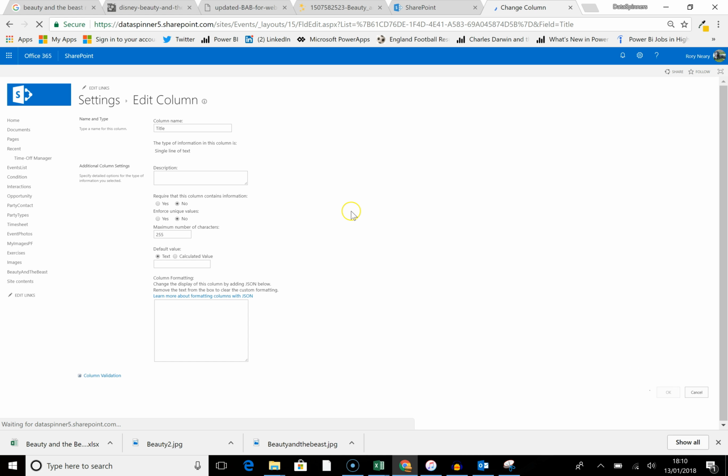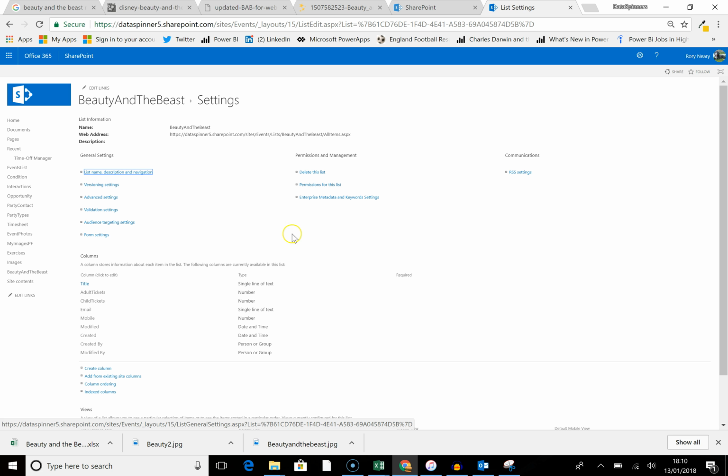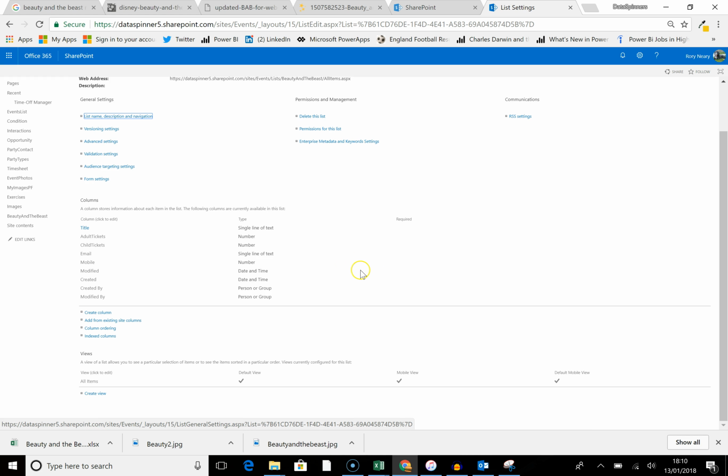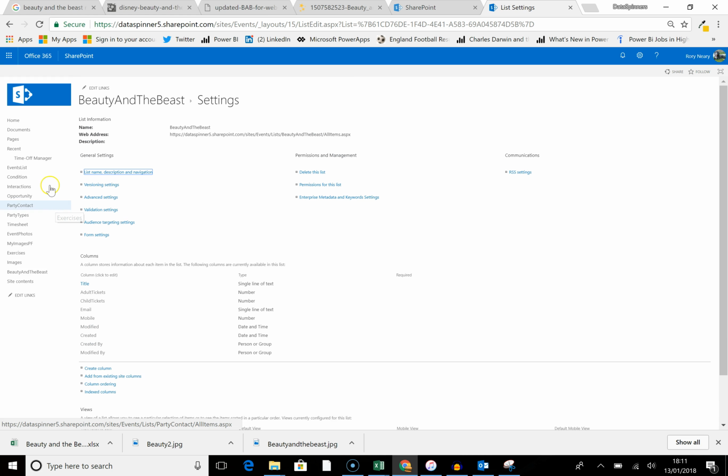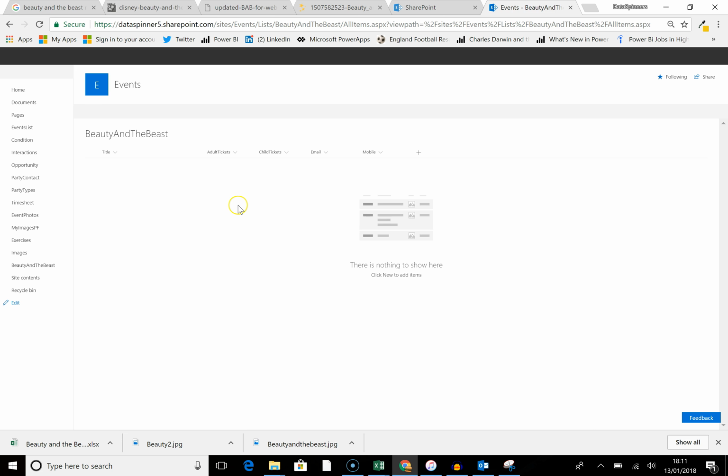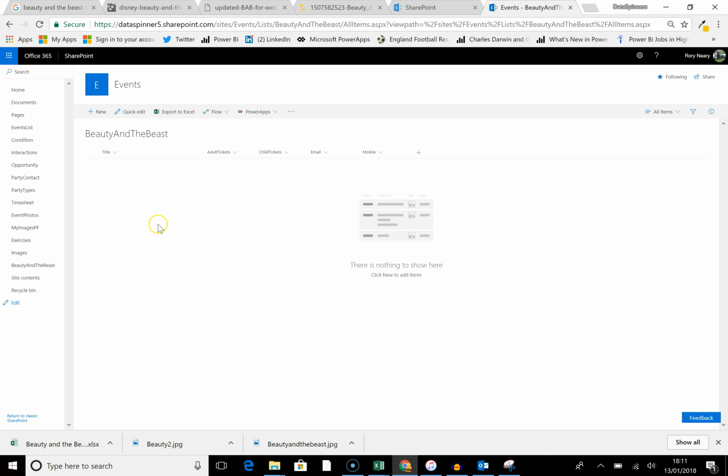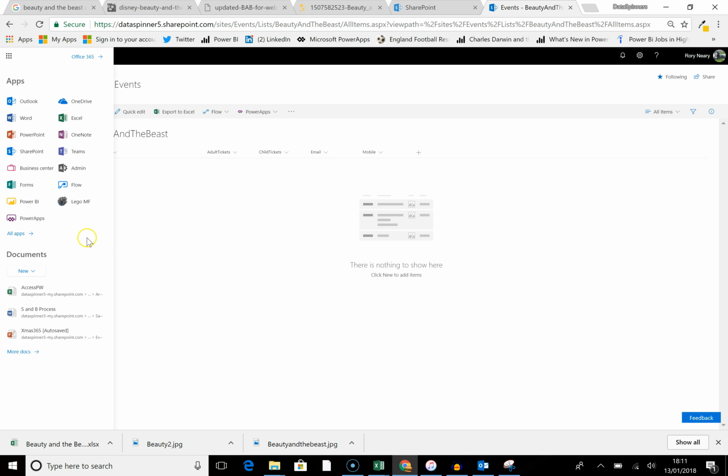Unfortunately, you can't delete it, but you can remove it from the view. So I wonder if I can change the view. I can actually, but it's not worth it for the sake of this simple exercise. So let's go and find our list here. There it is, down there, Beauty and the Beast at the moment. Absolutely nothing in there at all. Now, we've just created a SharePoint list. What we're going to try and do now is populate it from the form using Flow.